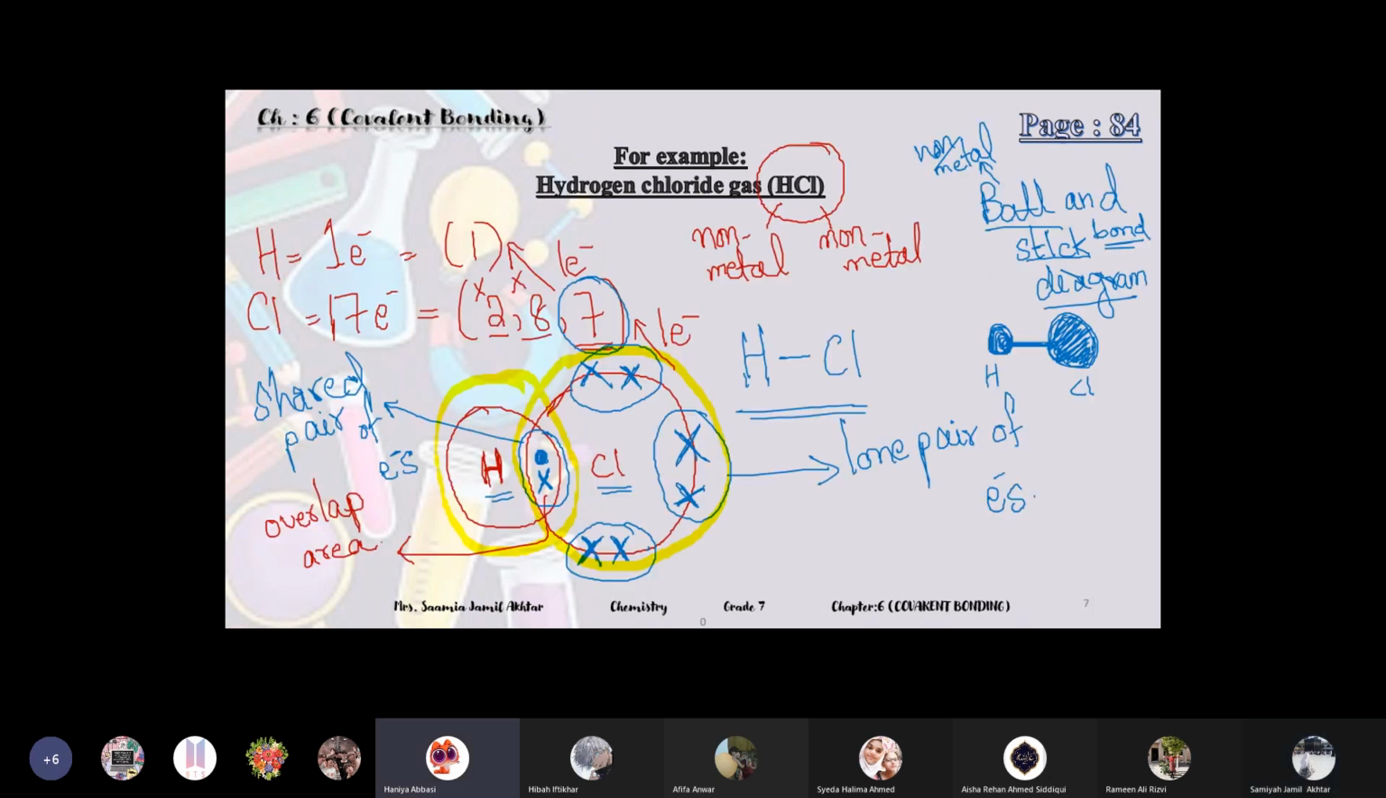Miss, can you please go to the other slide because I just want to copy the ball and stick diagram. Which one? HCl? Yes, Miss, the ball and stick diagram. Just give me a minute. Okay, beta, you can go.